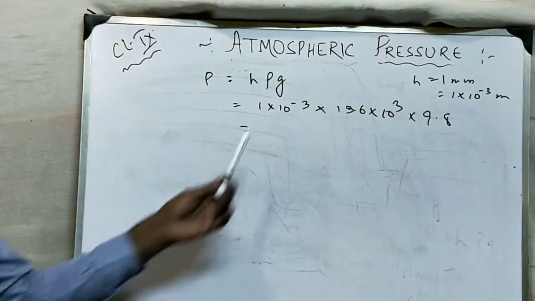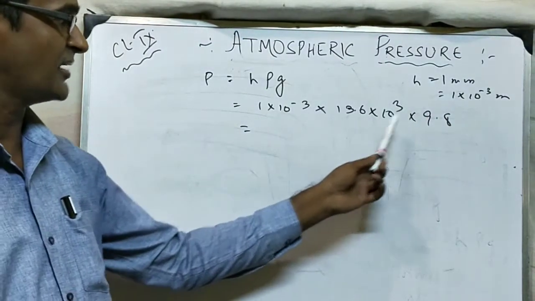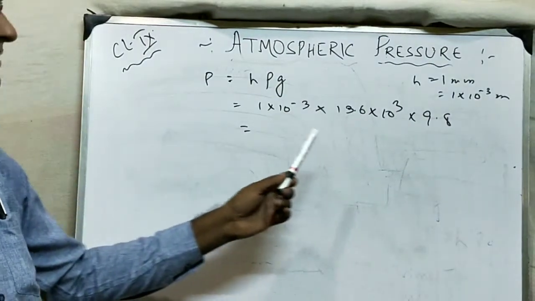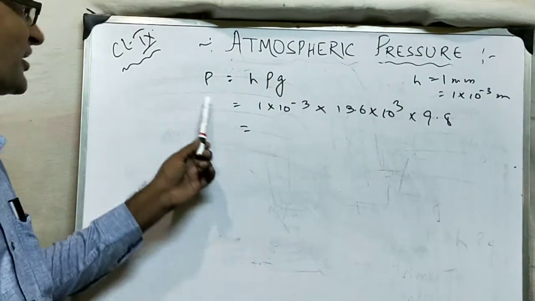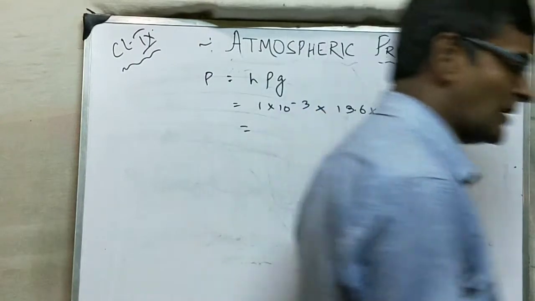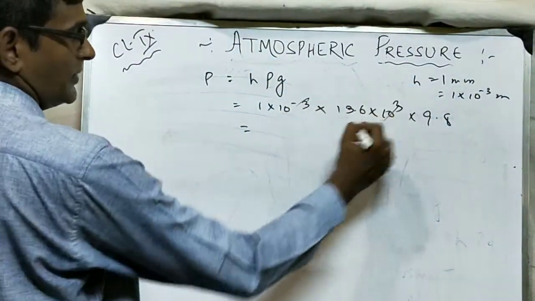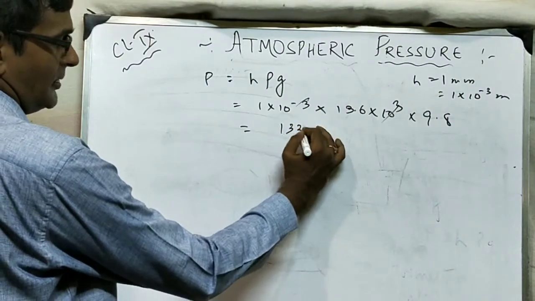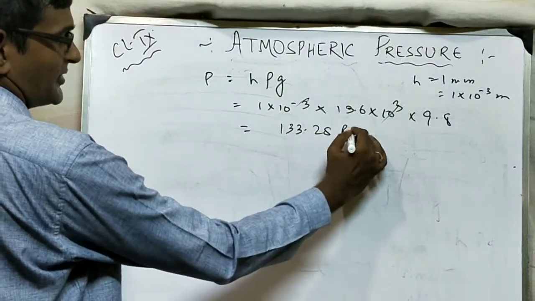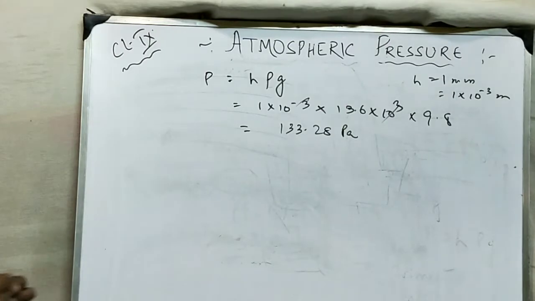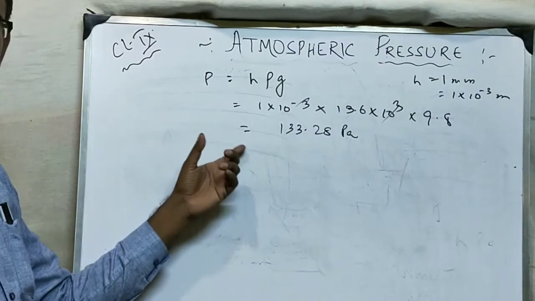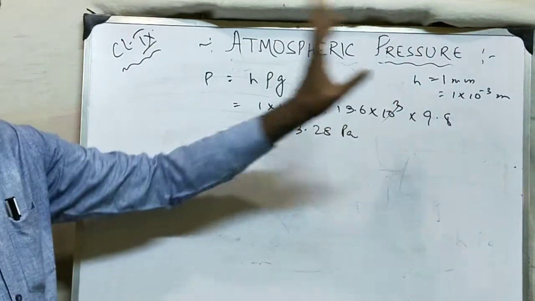Because all of these are in SI, I will obviously get the pressure in SI, that is Pascal. If you multiply, the 10 cube will cancel, so it will be 133.28 Pascal. This is the pressure equivalent to 1 millimeter of mercury.